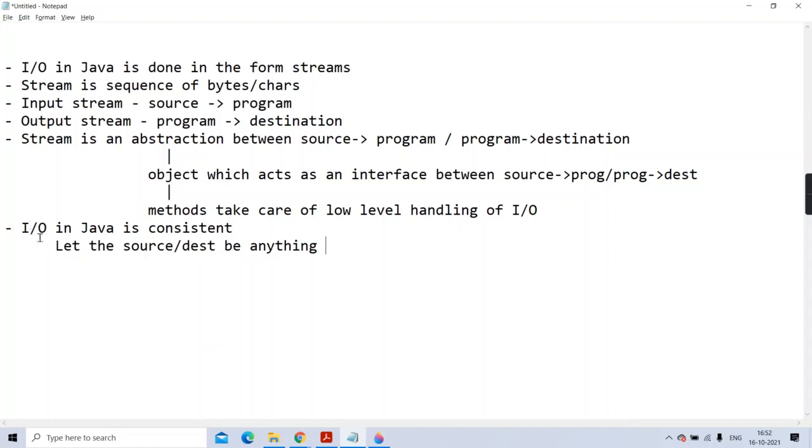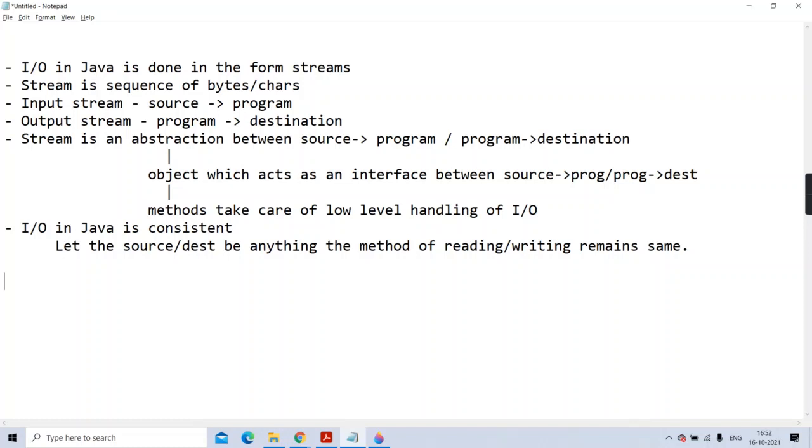See here, IO in Java is consistent. That is, let the source or destination be anything, the method of reading or writing remains same. That is the beauty.